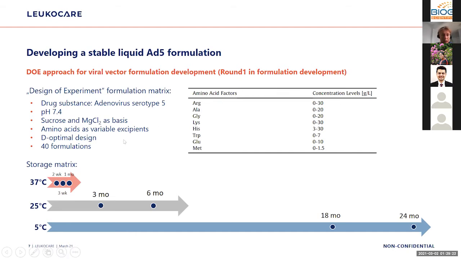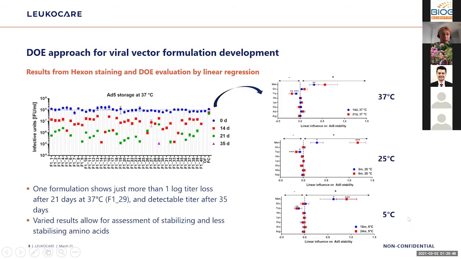The D-optimal design was chosen to calculate the different compositions, and we ended up with 40 different formulations. Those were stored at 3 different temperatures in a storage matrix, so at 37 degrees, 25 degrees, and 5 degrees, for different storage durations.